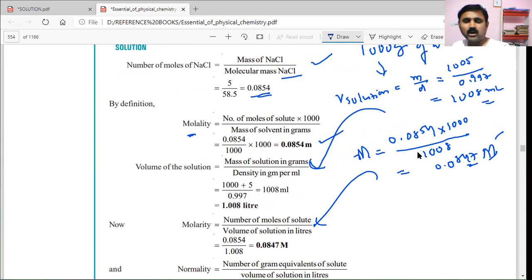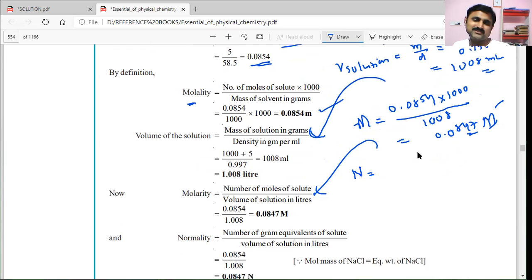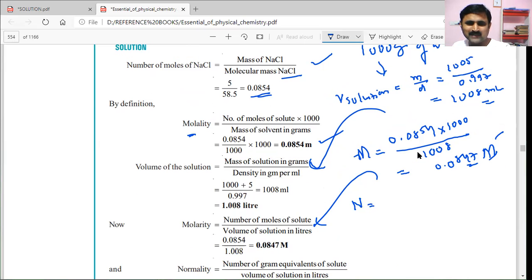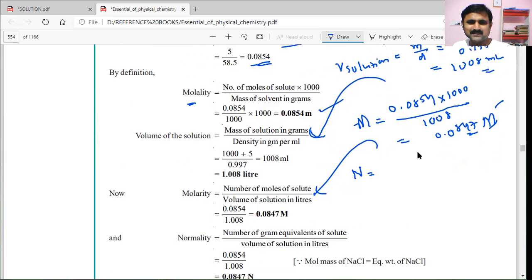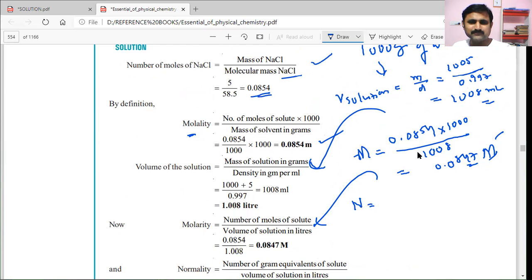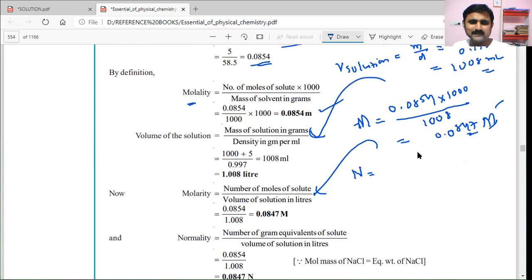Coming to the point of normality, what is the normality? Number of gram equivalents. Number of gram equivalents means the mass of solute divided by equivalent weight of solute, or else the mass of solute by equivalent weight is the same only. That is 0.0854 divided by volume of solution in liters, that is 1.008.